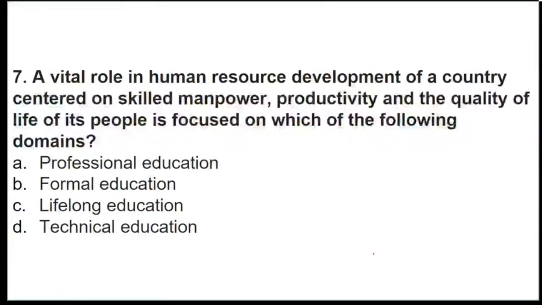Question number 7 on the screen, everyone. Yes, students, maybe some of you are very new to the class, but even if you are not very sure about your revision, please start answering so that you will come to know where exactly you are making a mistake, and you'll be able to learn from it. So a vital role in human resource development of a country, centered on skilled manpower, productivity and quality of life, is basically focused on what?